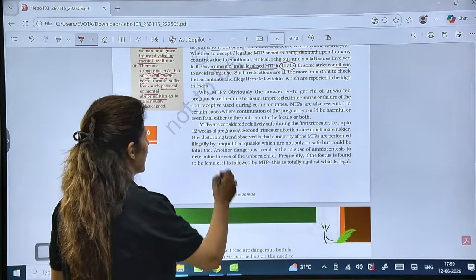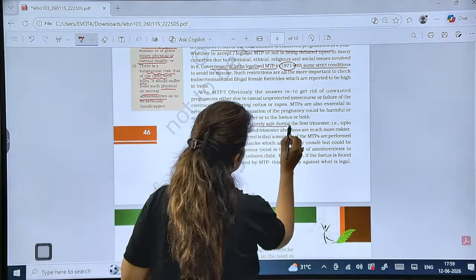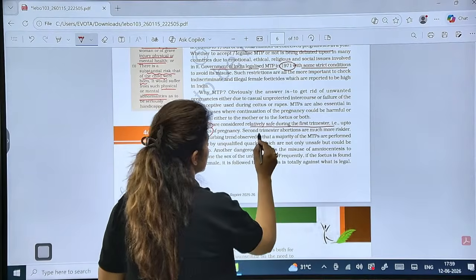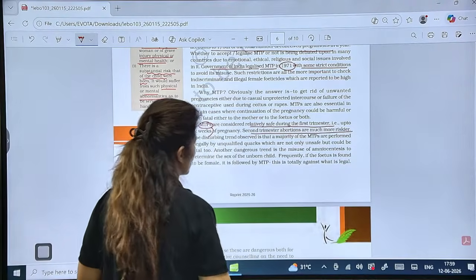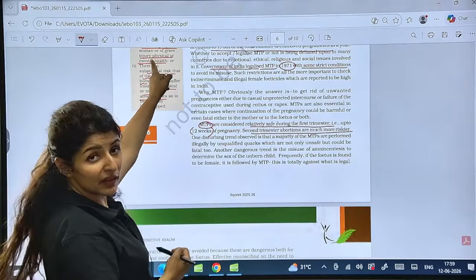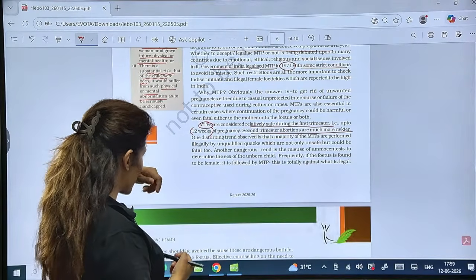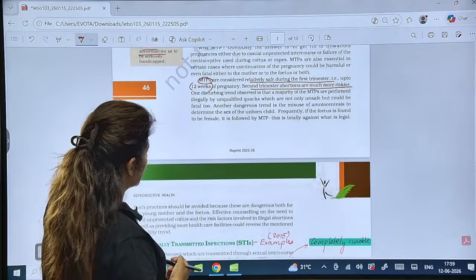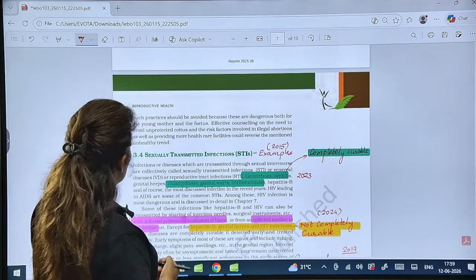So remember, MTPs are considered relatively safe during the first trimester, that is within 12 weeks only. Second trimester abortions are much riskier. That is why we need a recommendation of 2 medical practitioners. Is that clear?